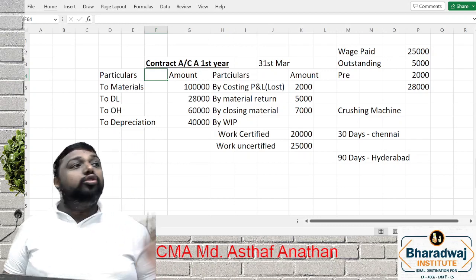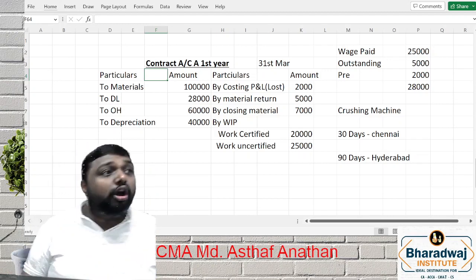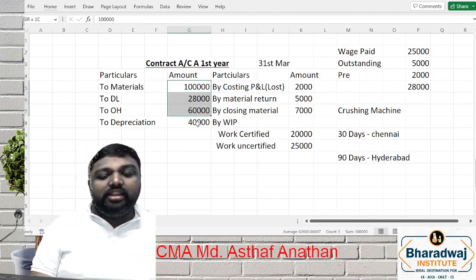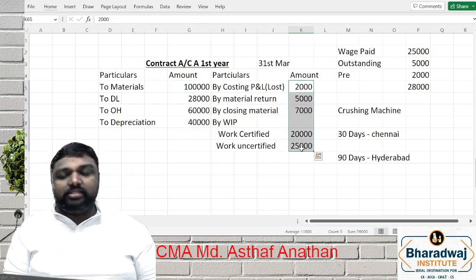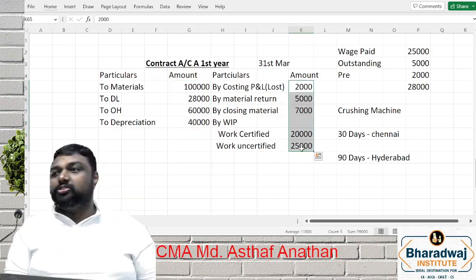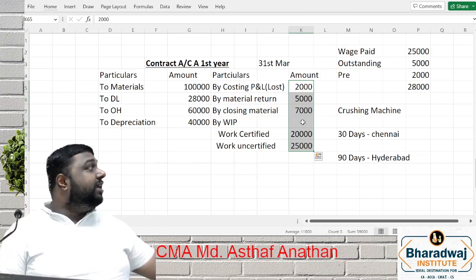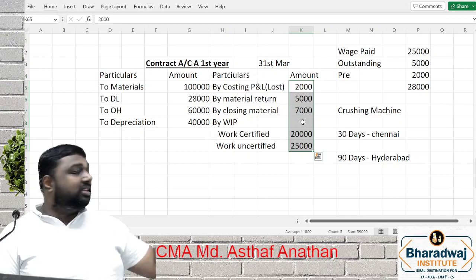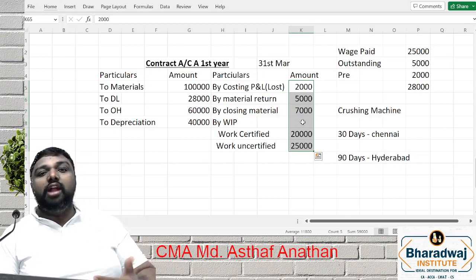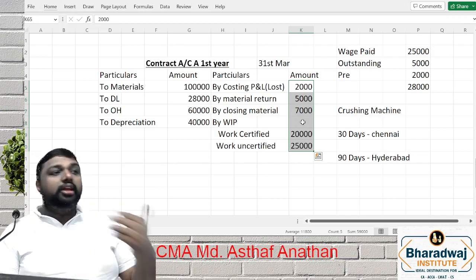Now, how do we have to close this account? See, generally we know the debit side is full of expenses and the credit side is somewhat our incomes. Yes or no? So we have to check whether the debit side is more or the credit side is more. In this example, we have to check: debit side more or credit side more.